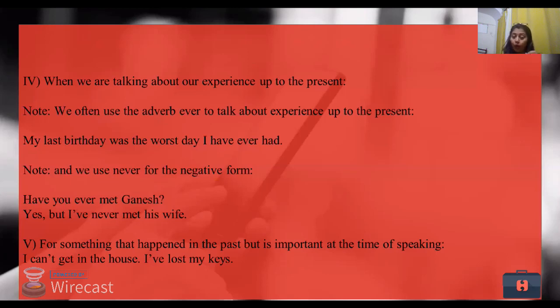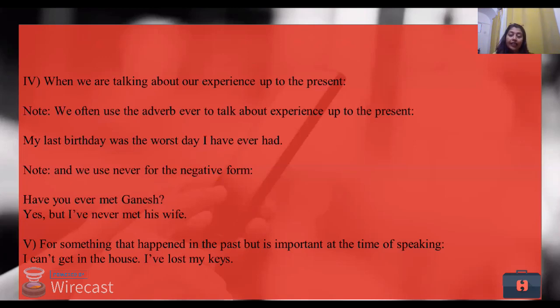Now there's one clause in this. We often use the adverb "ever" to talk about experience up to the present. So, my last birthday was the worst day I ever had. I'm not talking about the best birthday that I have celebrated, but I'm talking about the last birthday, which was the worst one. It wasn't the best one, but the worst one.